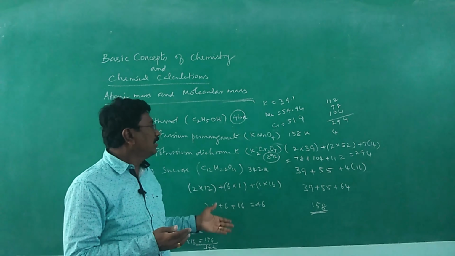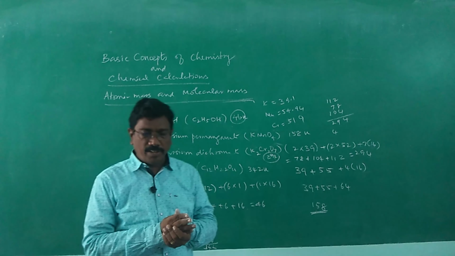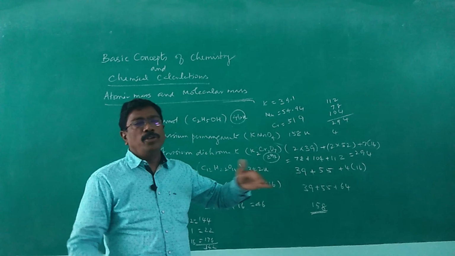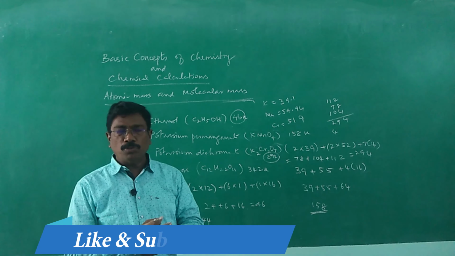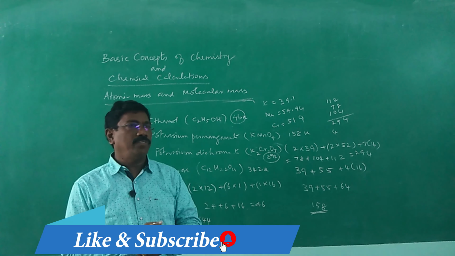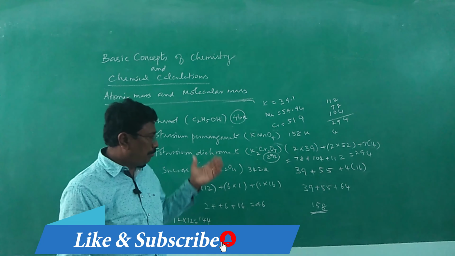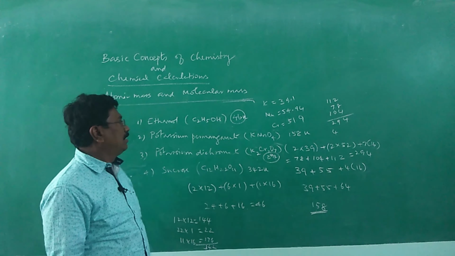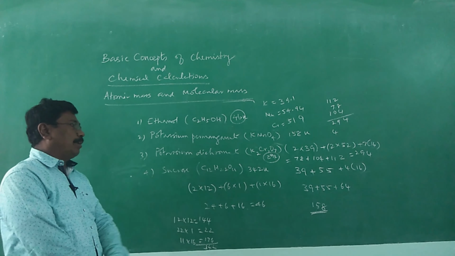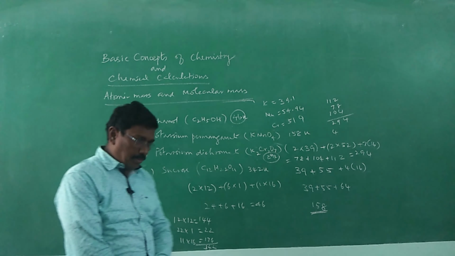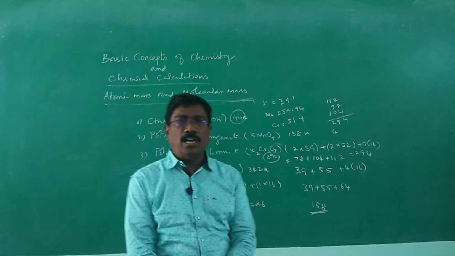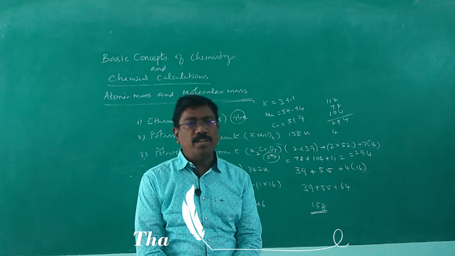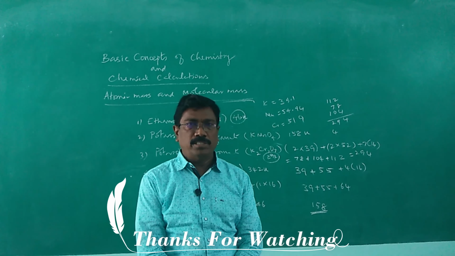Therefore, relative atomic mass is equal to average atomic mass divided by unified atomic mass, and unified atomic mass means 1/12 of the mass of carbon-12. In that way, we have calculated atomic mass and molecular mass. To calculate molecular mass from atomic mass, we depend upon the number of atoms available. So with that, we end up with the calculation of atomic mass and molecular mass. You may be very much familiar with atomic mass and molecular mass now. Thank you.